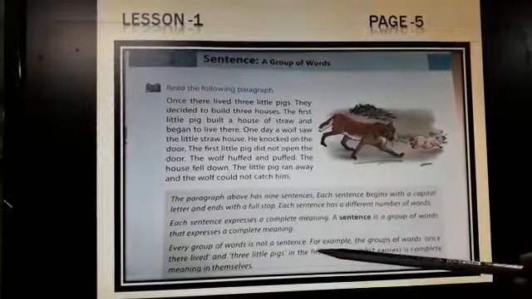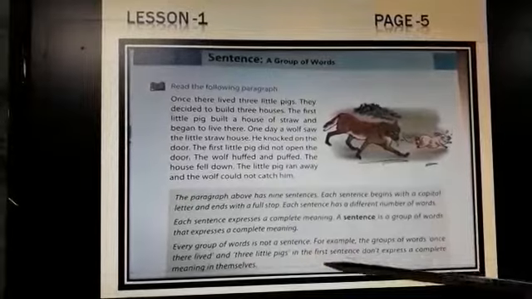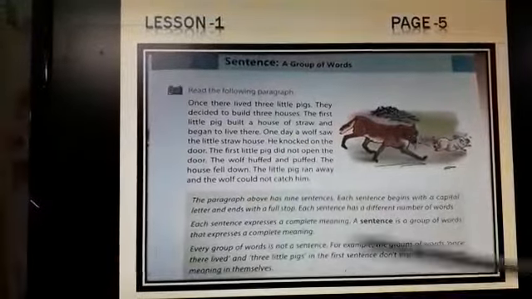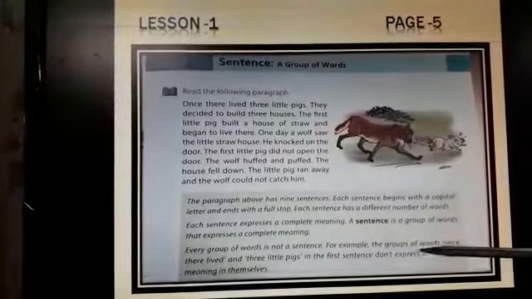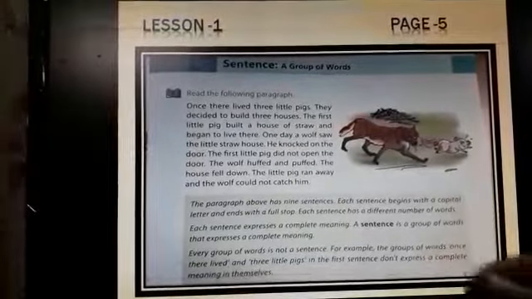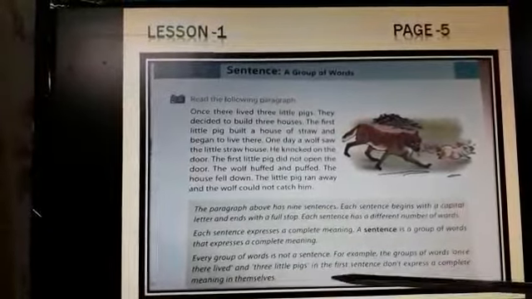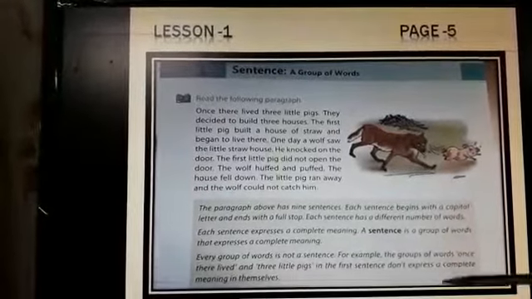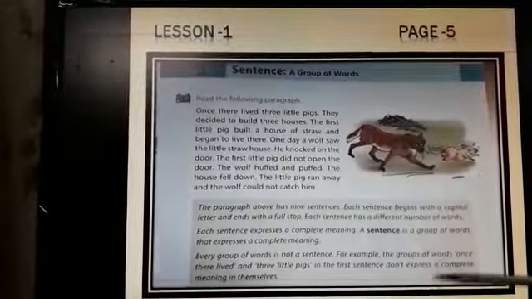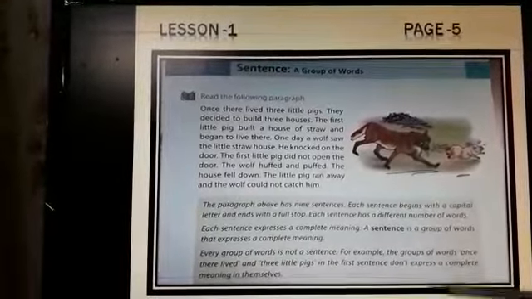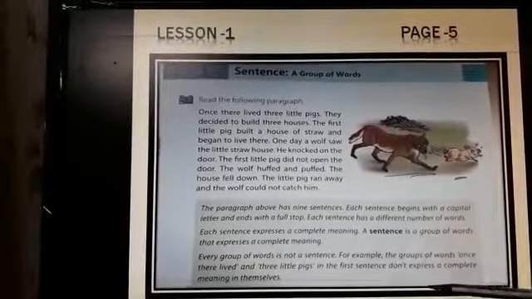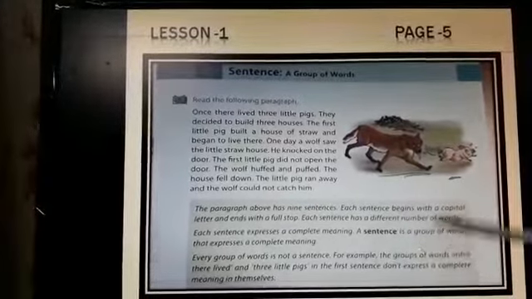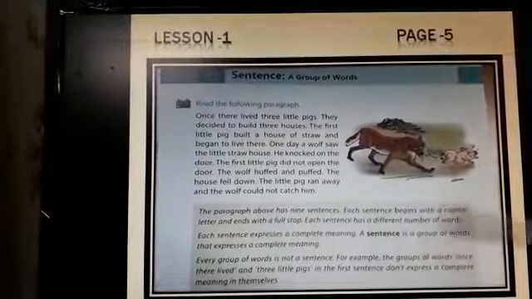Every group of words is not a sentence. Of course, we know it. Simply if we put 4 or 5 words, they don't make any sense and that is not a sentence. For example, the groups of words 'once there lived' and '3 little pigs' in the first sentence don't express a complete meaning in themselves. So they are just words put together, but they don't give complete meaning. So they are not sentences. A correct and full sentence is a group of words that expresses a complete meaning.